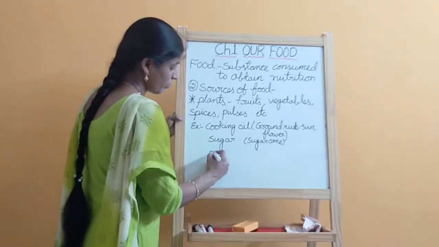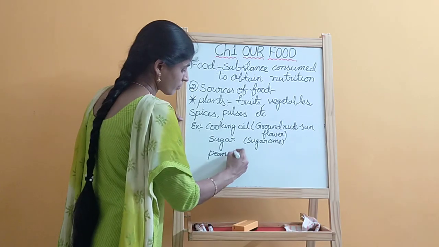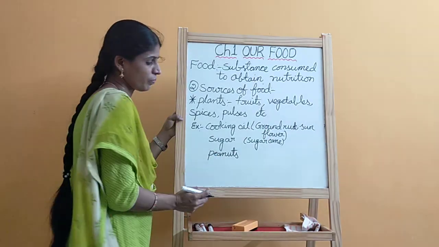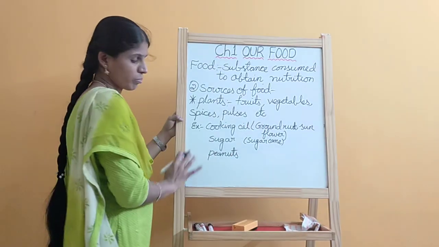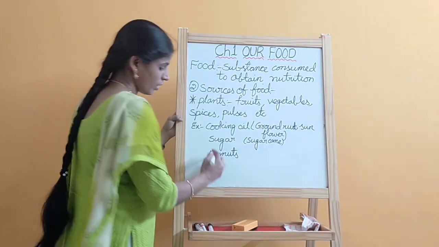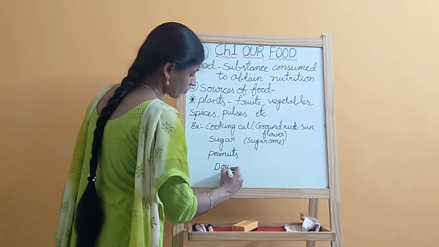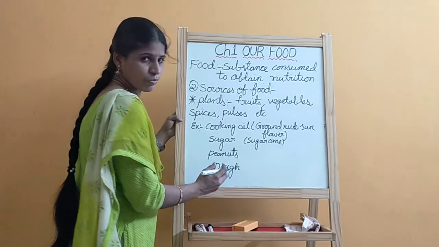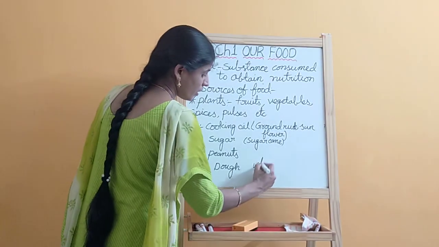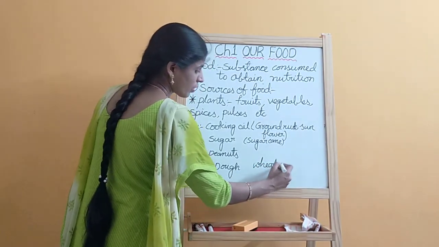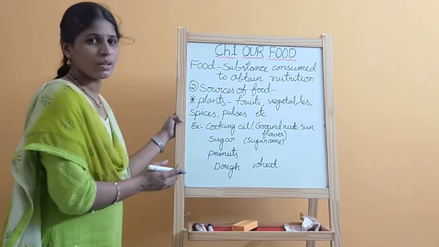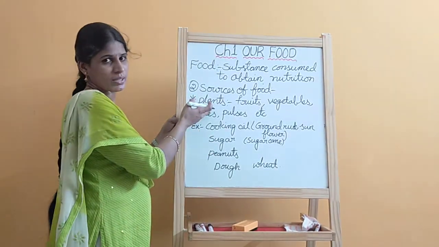Peanuts are also coming from plants. Dough is a flour, which comes from wheat. All these materials we get from plants.